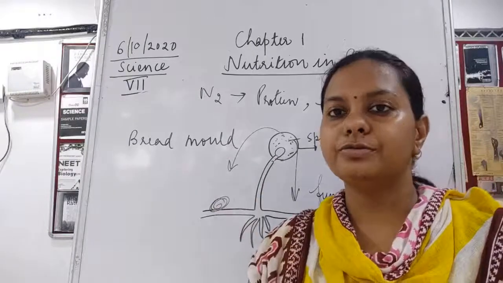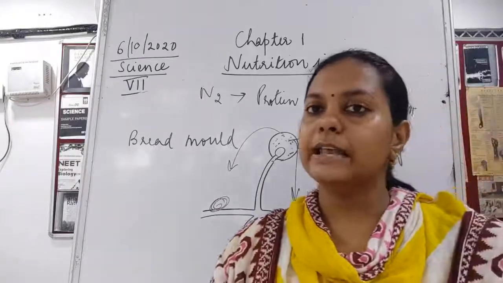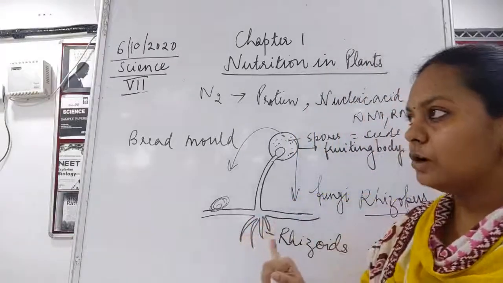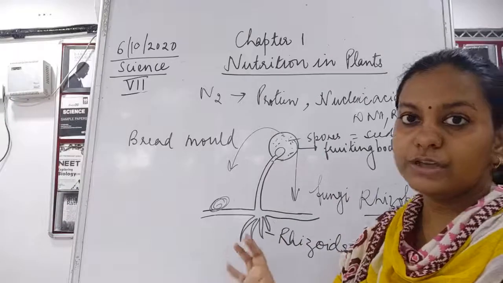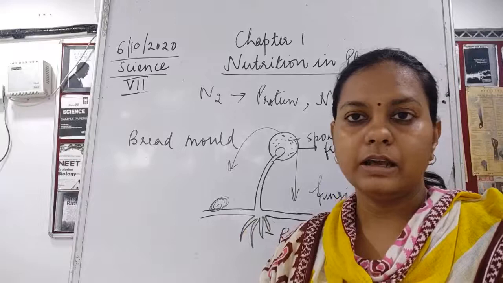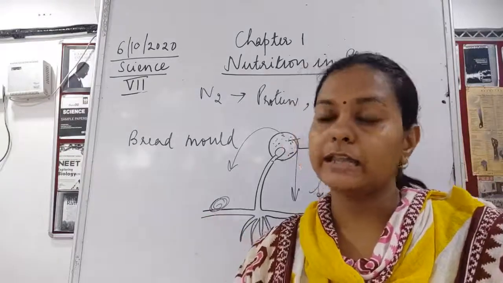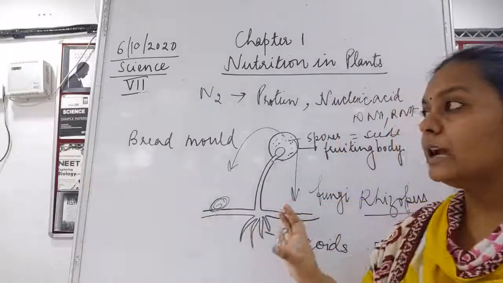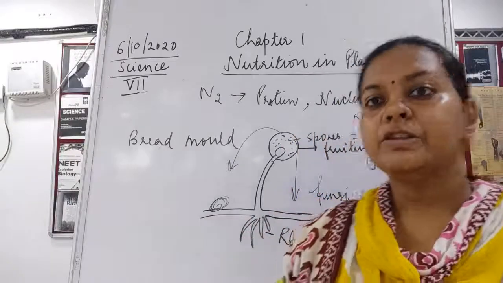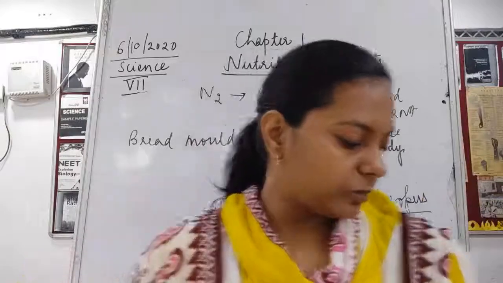They are not the true roots, they are not the true stem, it is just a stem-like structure. Why am I saying a stem-like structure, which is not the actual root? Because they do not have all the structures which are present in the root of a higher plant. They are missing the structures in the root and the stem, so they are said to be a stem-like, root-like structure. So please remember, the mode of nutrition we discussed here is the saprophytic mode of nutrition.